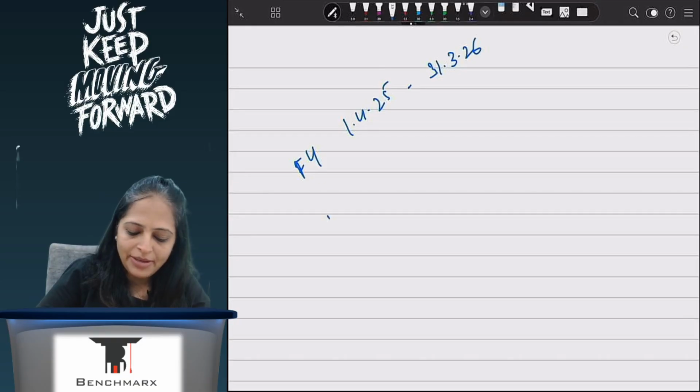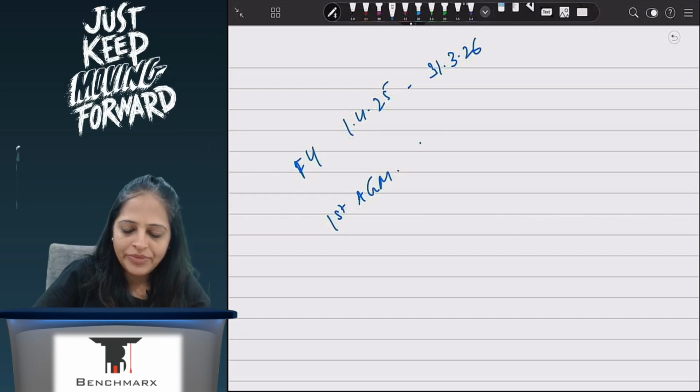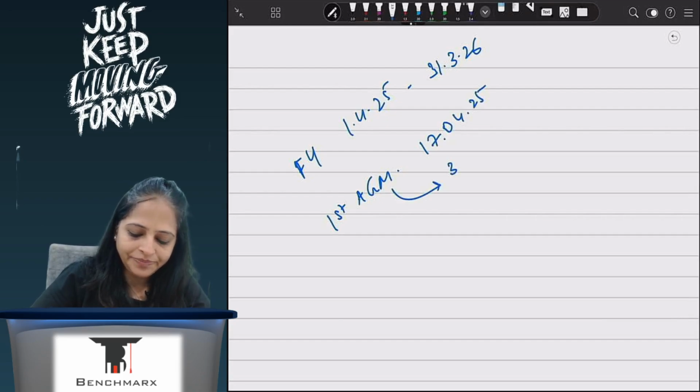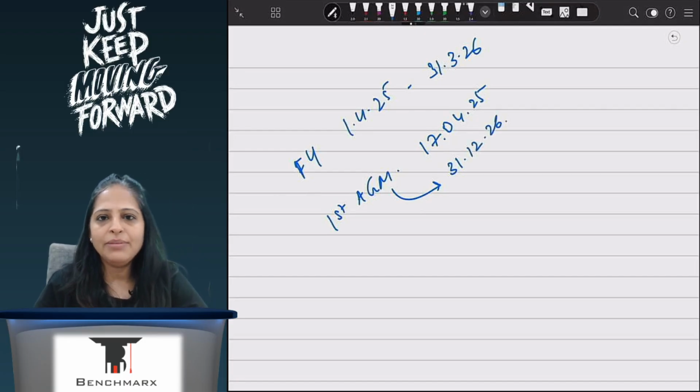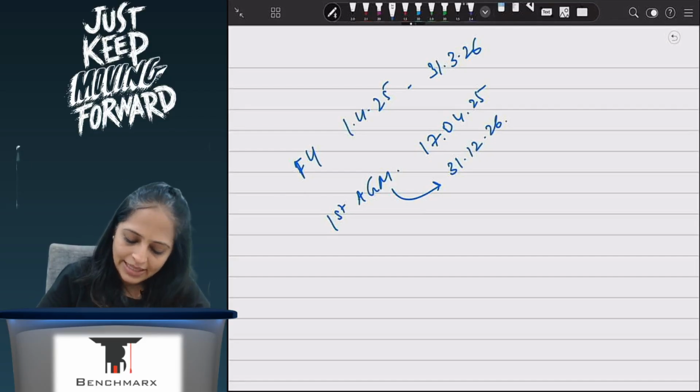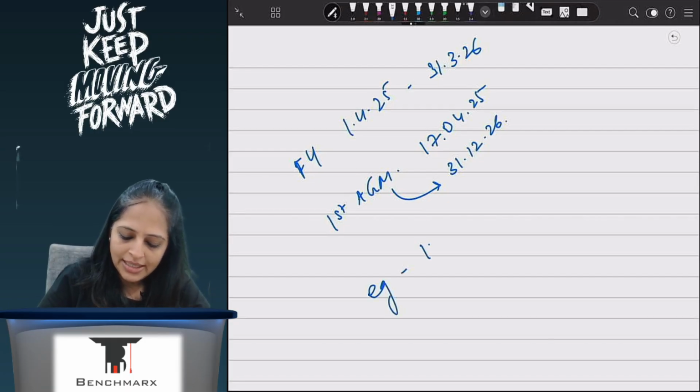So when I am having my first AGM, if I am incorporated today, that is 17th April 2025, my first AGM will happen on 31st of December 2026. Correct? 9 months from the end of the financial year. Now, say for example, I am incorporated on 17th of Jan 2026.